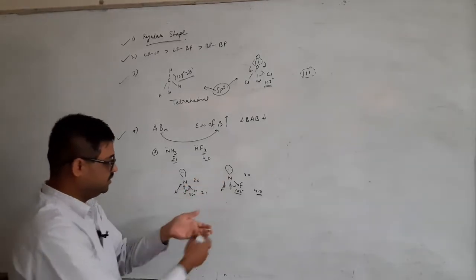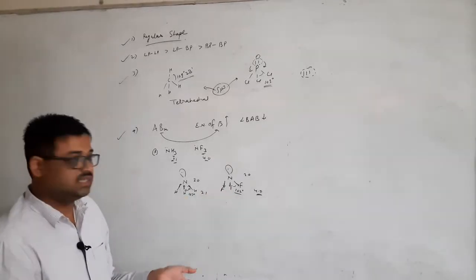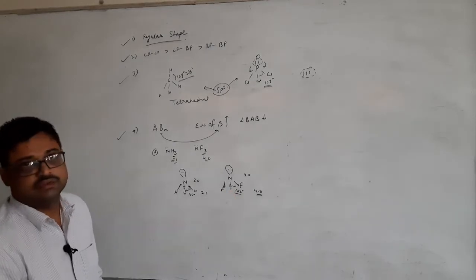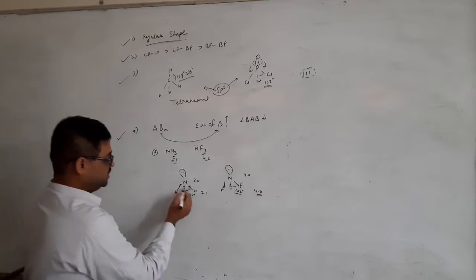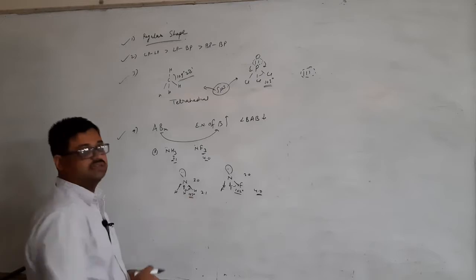They are at more distance, so they will feel less repulsion. Less repulsion means the angle will be reduced. But here they are feeling more repulsion, so they repel each other this way. So that's why the angle here is higher as compared to this.